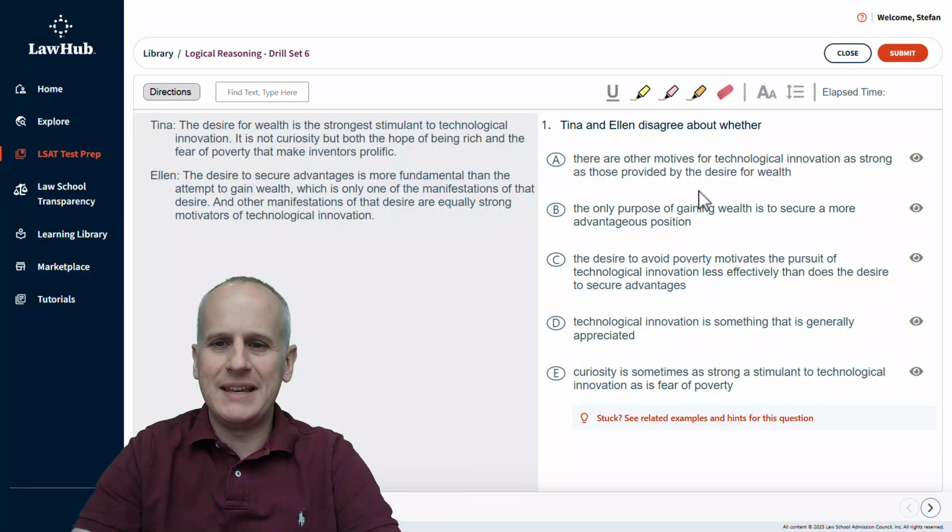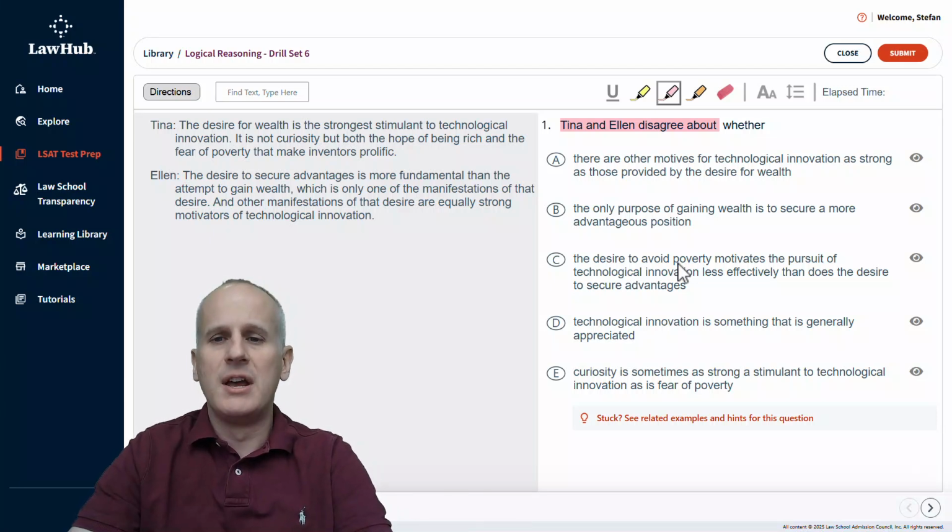Now, to begin, we're going to select a highlight color and engage the question stem first, which in this case states Tina and Ellen disagree about whether. So we're just going to highlight Tina and Ellen disagree about, and that's going to be our question task. In this case, it's a type of inference question task. We are being asked to find something that these two speakers must disagree about based on the statements of fact.